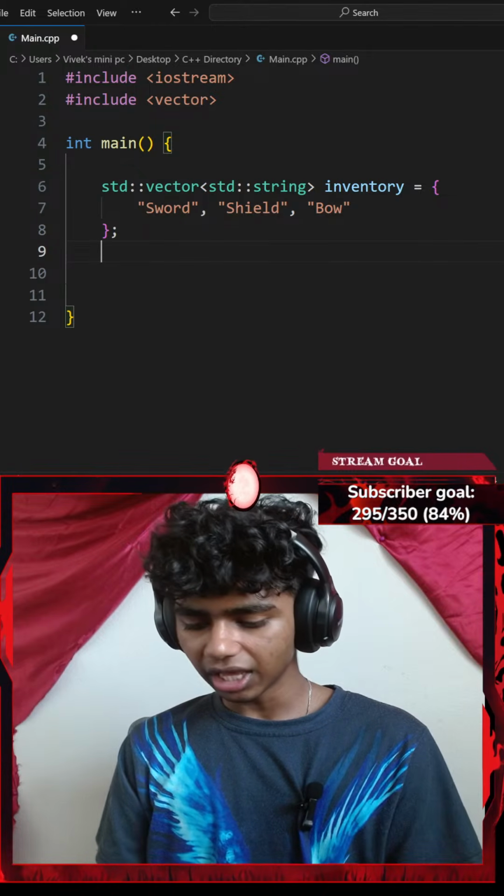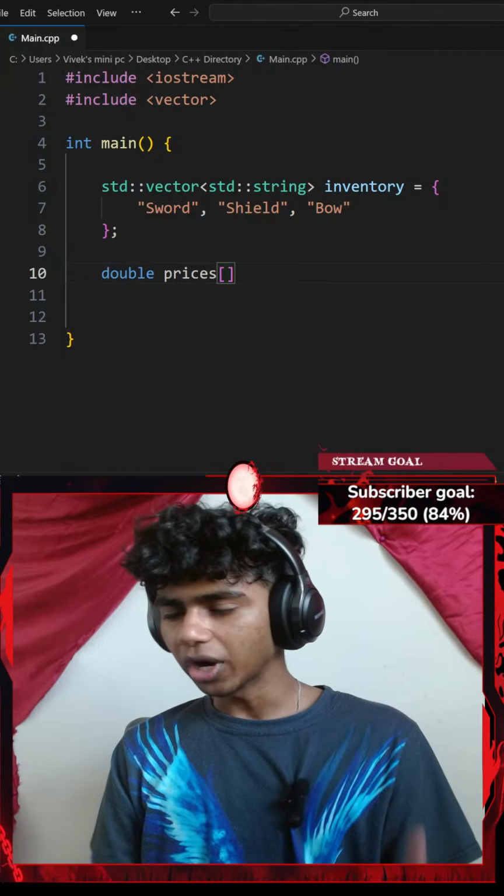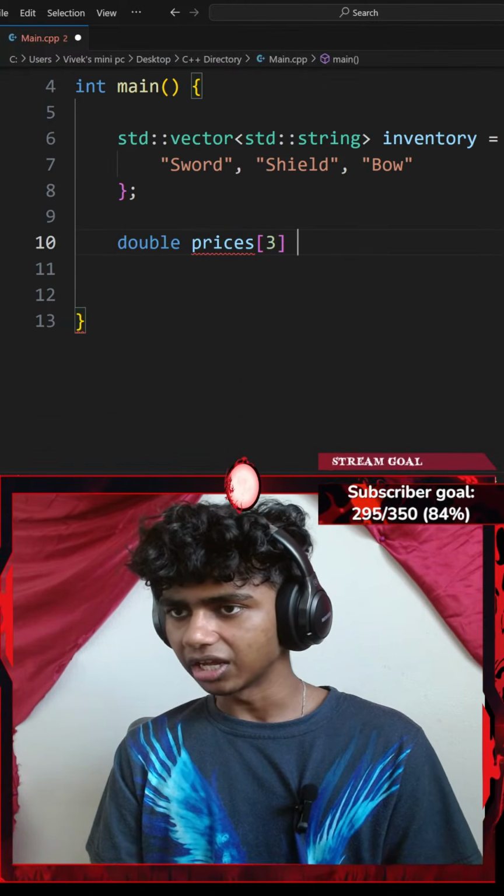That said, let me create an array now. So I'll go with double of prices with a pair of square brackets. This is going to consist of only 3 elements in it.